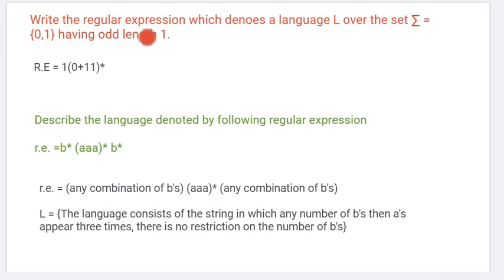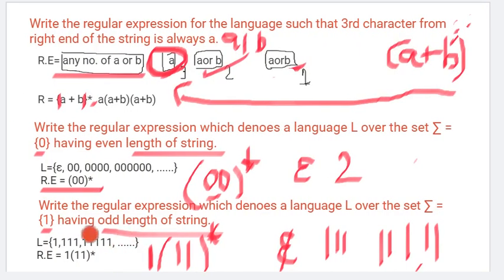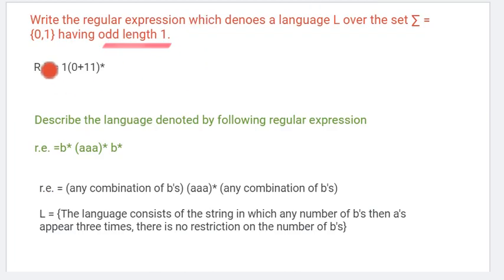So let's see one more. We will see the regular expression for the language where the input is 0 comma 1 having odd length. Earlier it was only one symbol, either 1 or 0, but here it is a combination of 0 comma 1. The length should be odd.